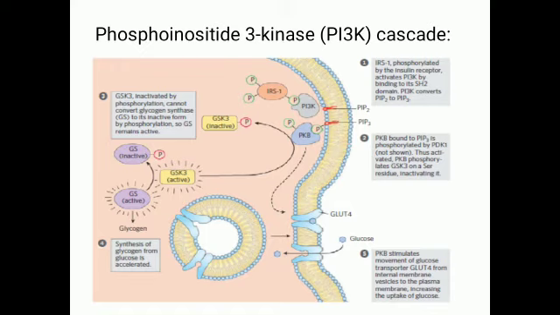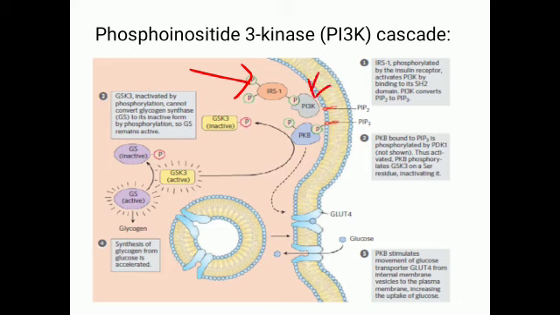Now coming on to the phosphoinositide 3 kinase cascade pathway. As I've said, the IRS substrate gets phosphorylated, and as we have seen, the GRB molecule used to dock on the phosphotyrosine residue of IRS1. In a similar manner, the PI3 kinase molecule, this is phosphatidyl inositide 3 kinase molecule, docks into the IRS molecule by its SH2 domain.